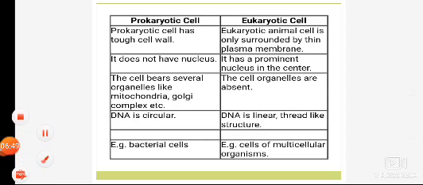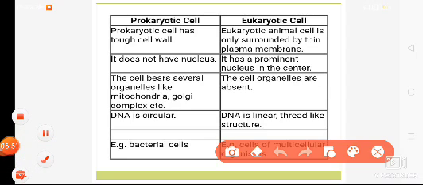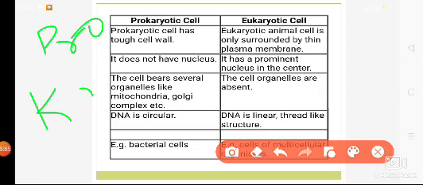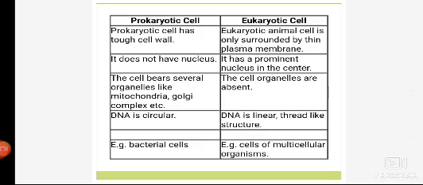Prokaryotic. Prokaryote is made up of two words, pro and karyon. Pro basically means primitive and karyon is a common root word which means nucleus. Similarly, we break down the word eukaryotic. It is made up of two words, eu and karyon. Eu means true and karyon means again nucleus.